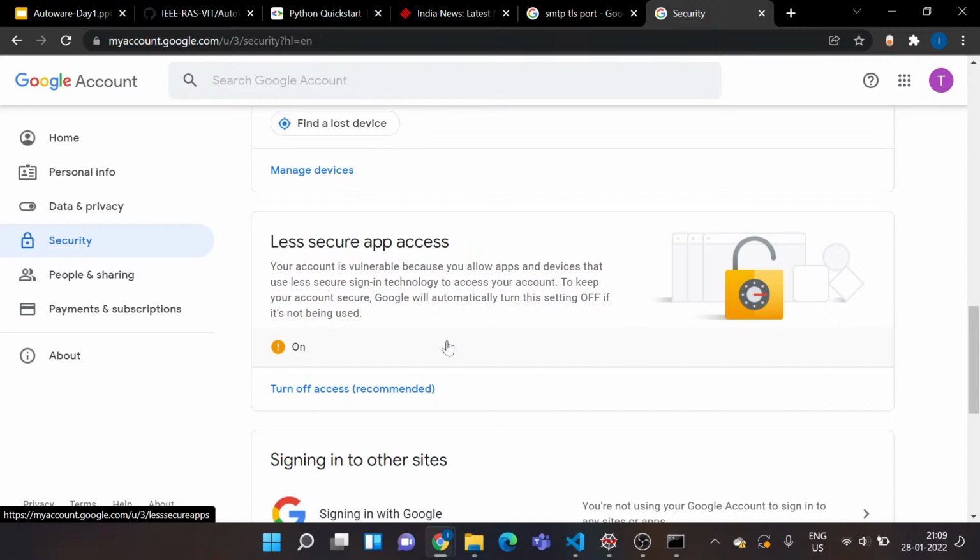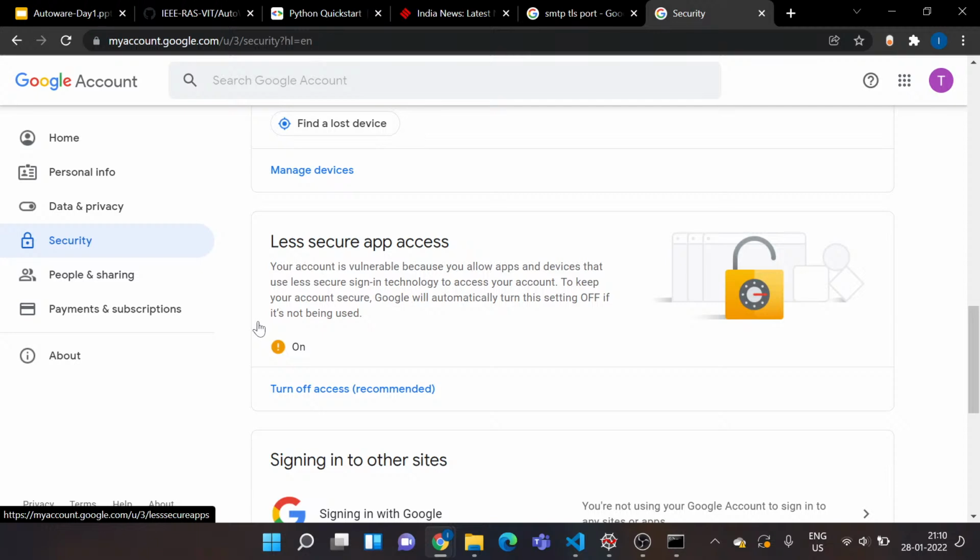It's because Python requires less secure app access turned on, since while connecting to this SMTP server, it would treat that as a less secure app trying to connect to your account. So to get your script going, you need to turn this on.